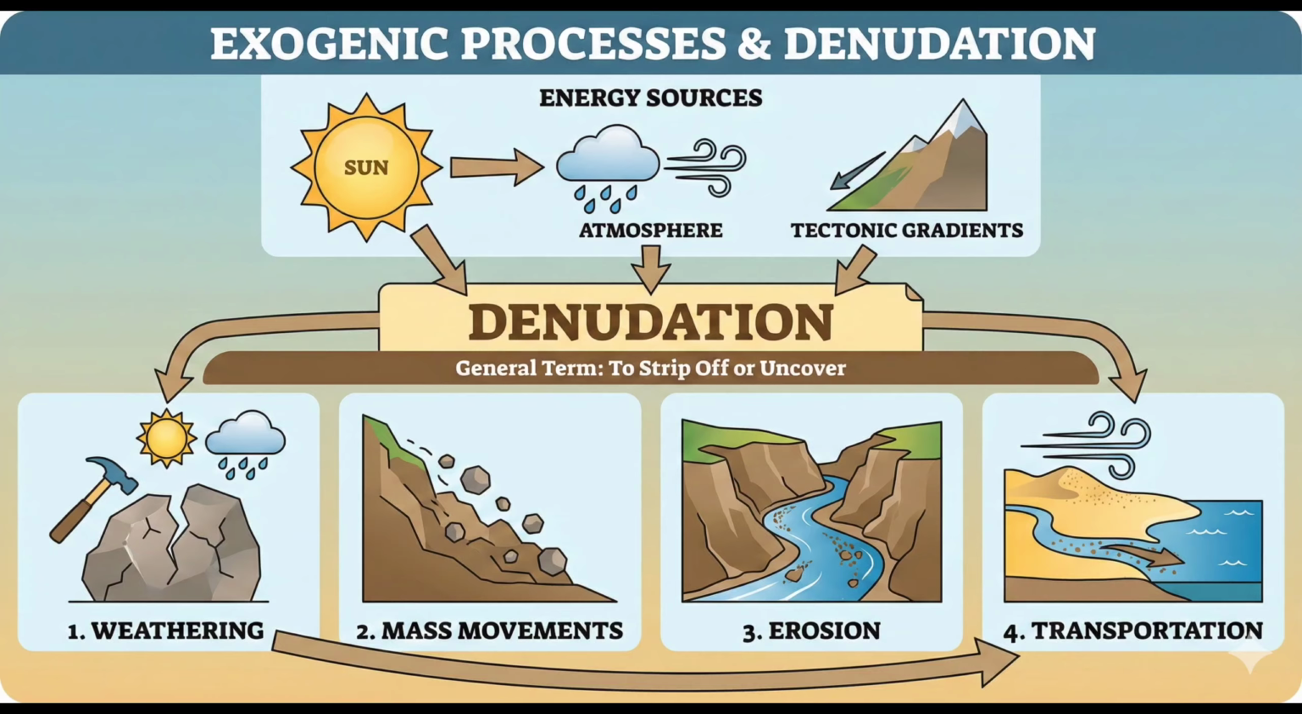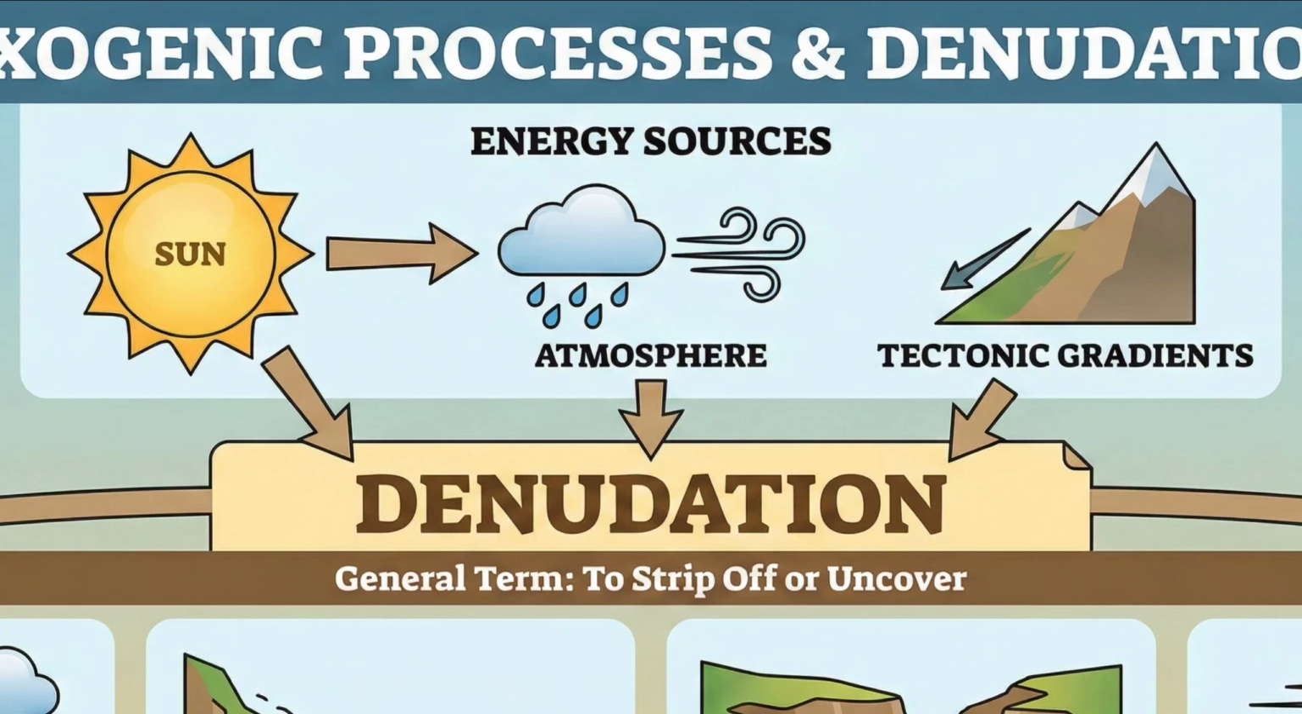Exogenic processes. Now we turn our eyes to the surface. Exogenic processes derive their energy from the atmosphere, determined by the ultimate energy from the sun and also the gradients created by tectonic factors. The general term for all exogenic processes is denudation. The word denude means to strip off or to uncover. Denudation involves four major phases.